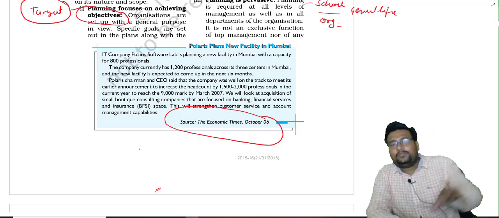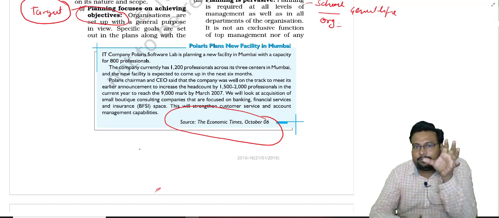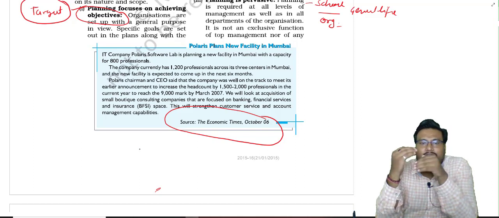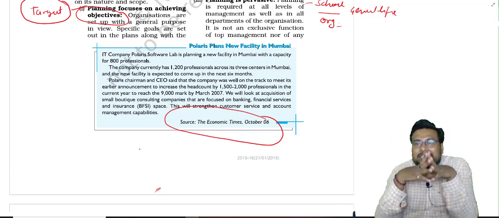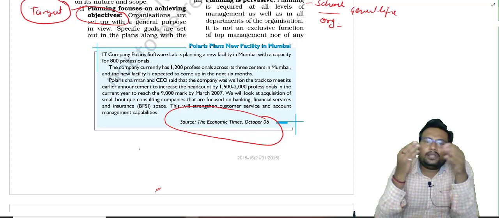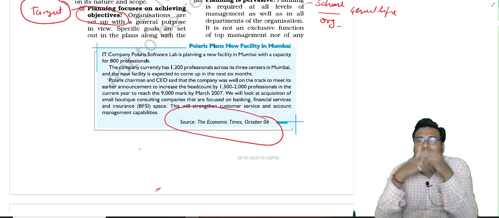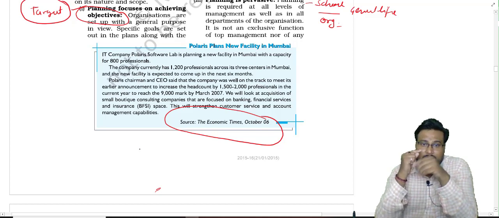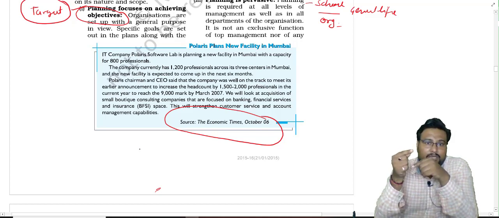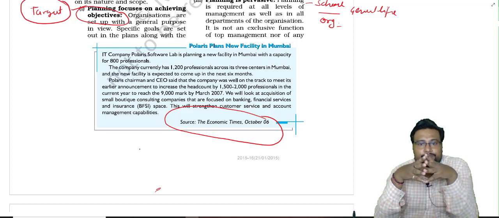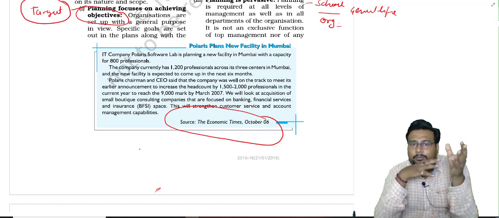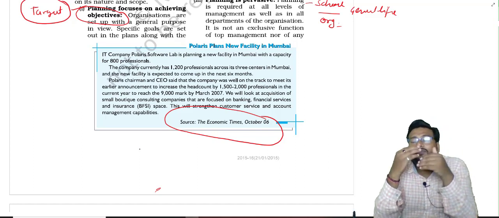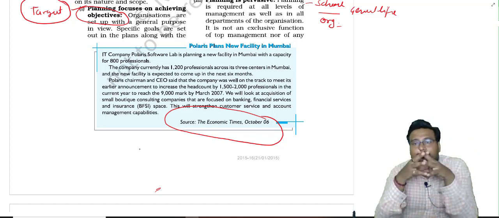In this particular one, the summary is that there is an IT company, and the IT company has a target that I have to achieve 9,000 marks by March 2007, and for that they already have 3 centers with the capacity of 1200 professionals, but they are opening one more center in Mumbai with 800 professionals. So the company is very sure that they will achieve the target within time.